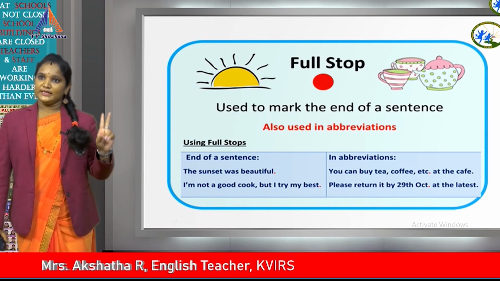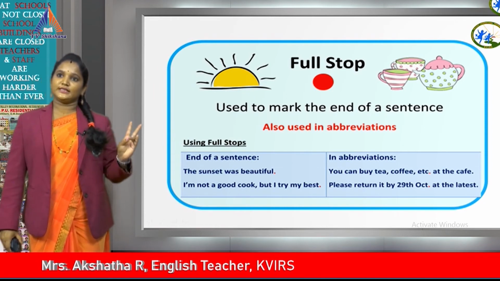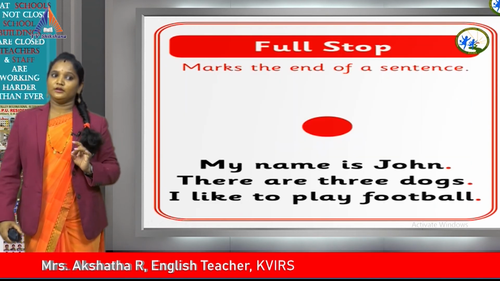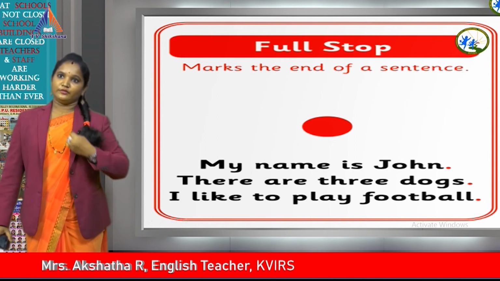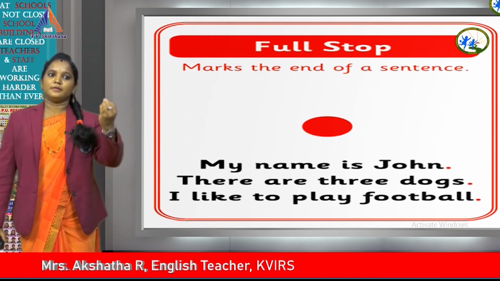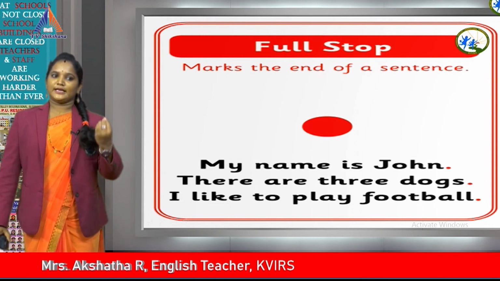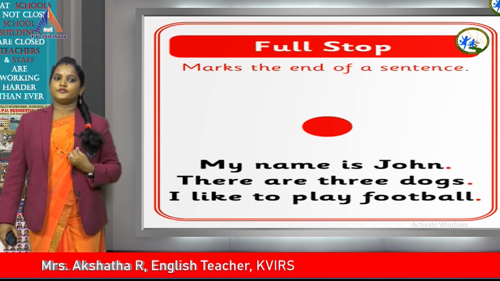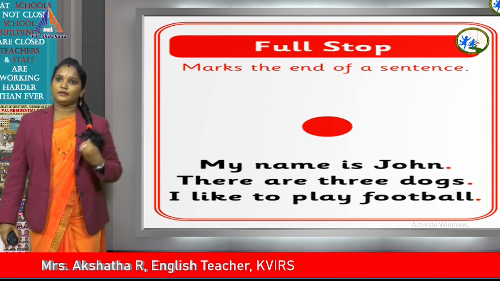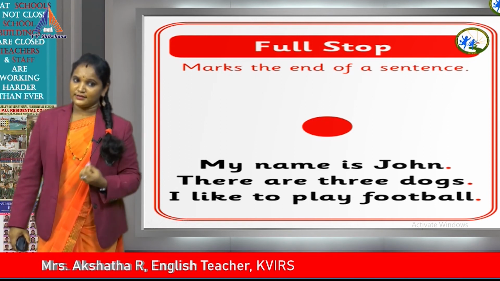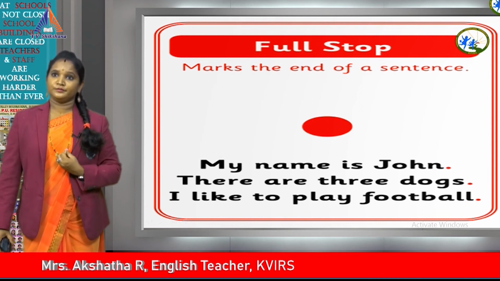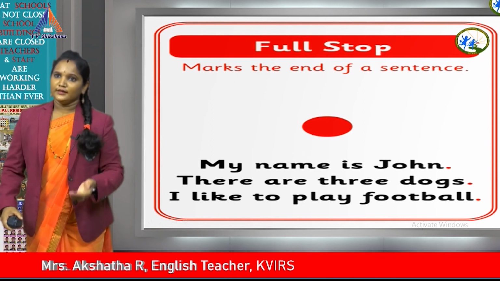So, there are two places you should use a full stop. One is at the end of the sentence, one is at the end of the abbreviations. So, this is about the full stop. And just to revise, I have one more slide. Full stop marks the end of a sentence. For example, my name is John, full stop. There are 3 dogs, full stop. I like to play football, full stop. So, whenever you end a sentence, you have to use a full stop to mark an end to the sentence.